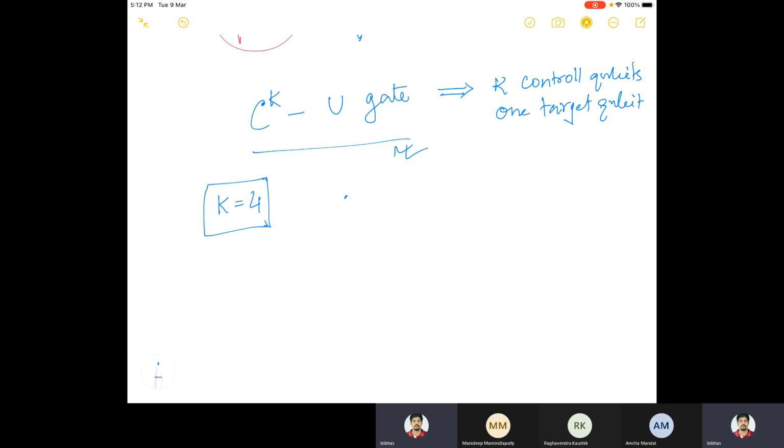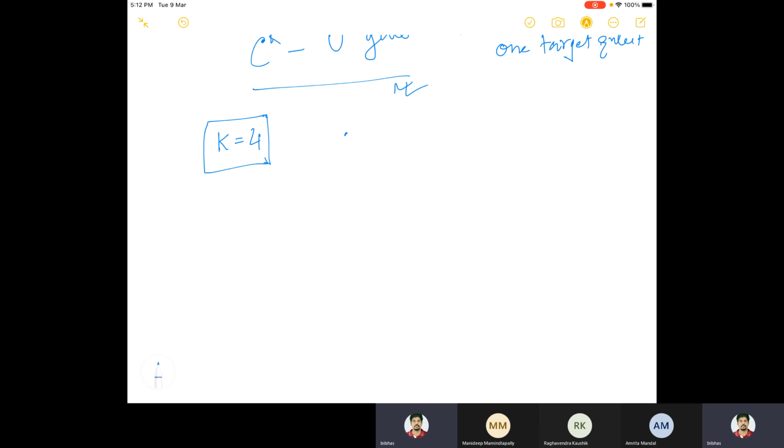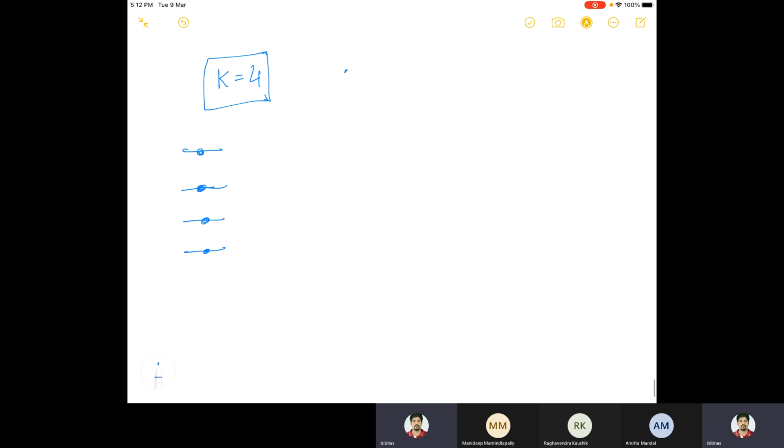I'm fixing K equal to 4 because then I can have a finite, small picture of the circuit. So what is my gate here? If K equal to 4, there are 4 controls. So my basic circuit is this one, with 4 controls and one U here. Let's say this is my U.